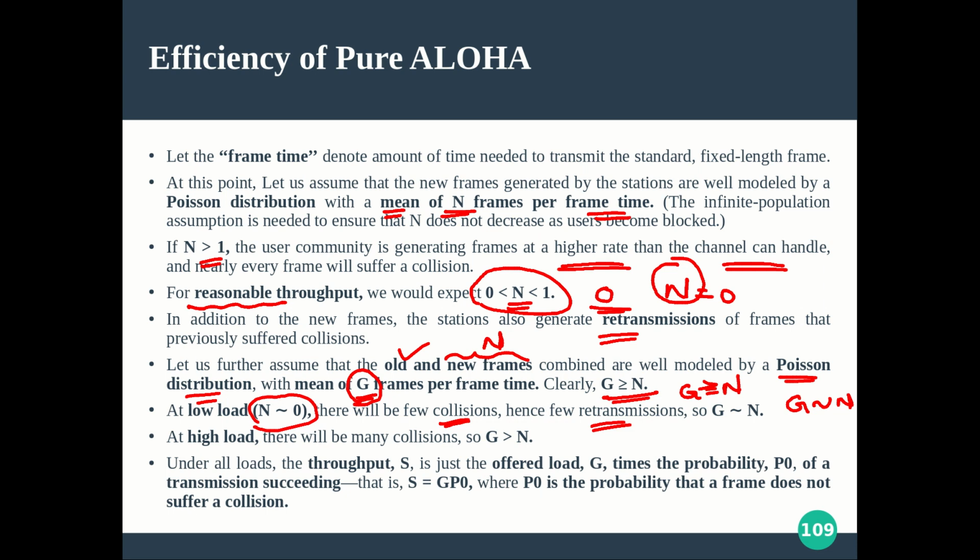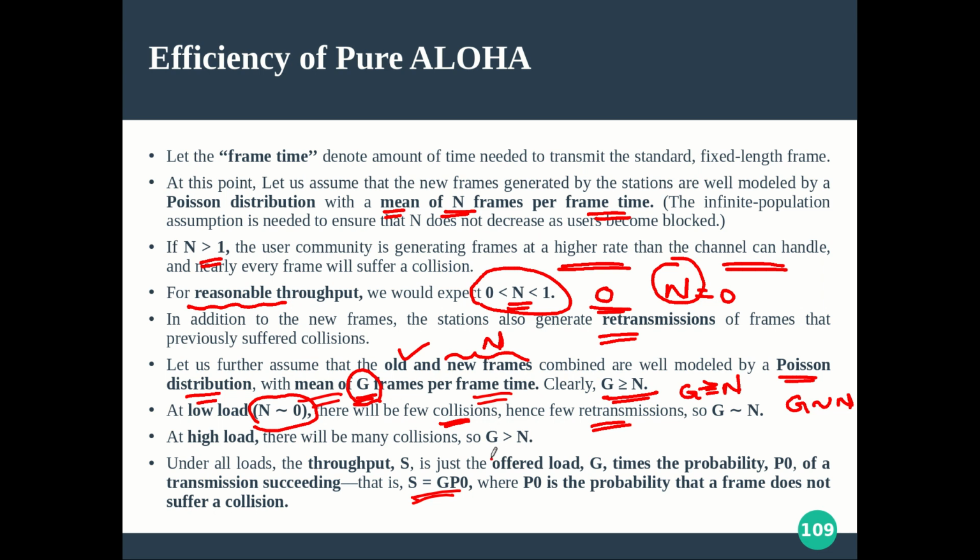Now the next thing is very important. Under all loads, whether it is low load or high load, we can define the throughput. That is the offered load, g times the probability P0 of a transmission succeeding. So how are you going to define the throughput? Throughput S is defined to be the product of g and P0. What is g? That is the number of frames, considering the old as well as newly generated frames together, generated on an average per the frame transmission time of your frame, right?